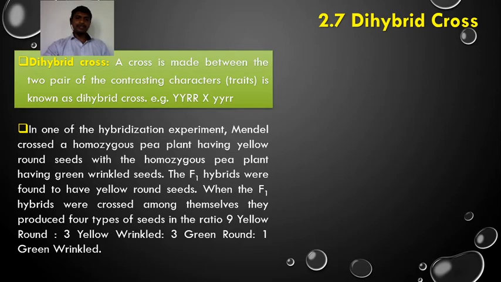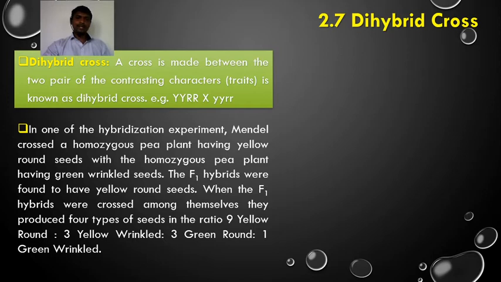Mendel crossed a homozygous pea plant having yellow round seeds with a homozygous pea plant having green wrinkled seeds. Yellow and green are the two contrasting characters for cotyledon color. Round and wrinkled are the two contrasting characters of seed form. So here two pairs of contrasting characters are considered in a cross. Such a cross is called a dihybrid cross.